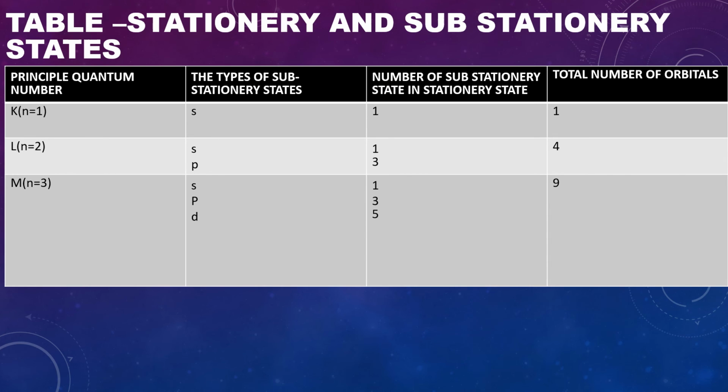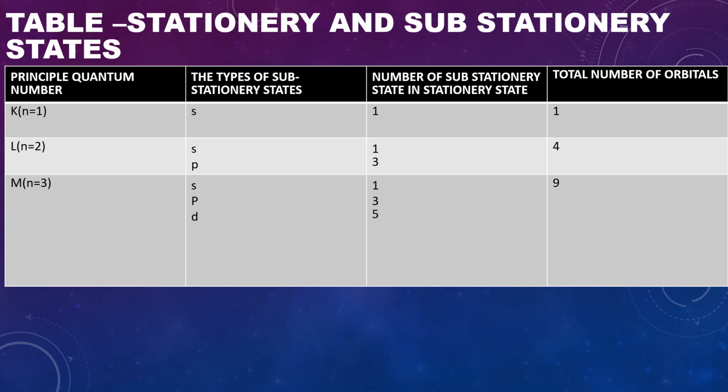Table showing quantum numbers of the stationary state and the corresponding substationary states. Principal quantum number n equals 1, that is K shell. K shell consists of only one substationary state, that is s. Therefore, number of substationary states in stationary state K is 1. Total number of orbitals is 1. n equals 2, L shell.